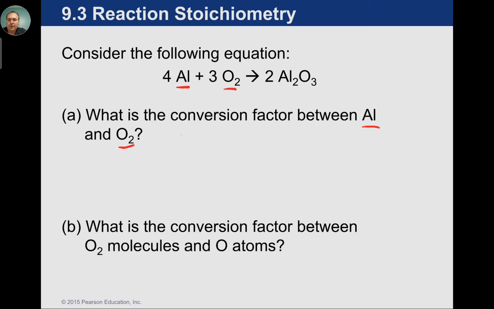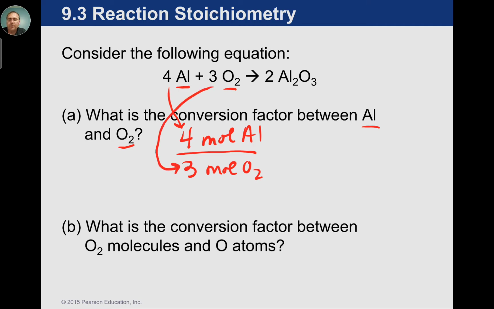This tells us every time we use 4 moles of aluminum, we're going to have to use 3 moles of oxygen. So notice we're just stealing this coefficient here and then this coefficient here. And remember, you can also flip these upside down if we need to change them. That's fine too. It just depends on what we start with.